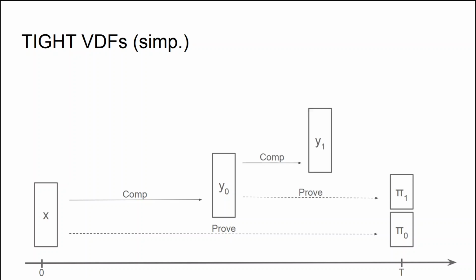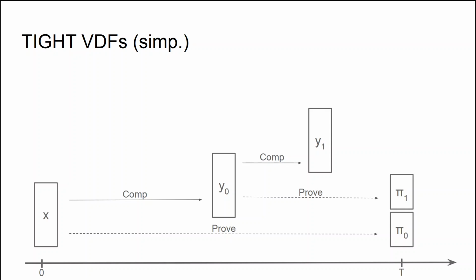delay function. However, at time t over 2, I'm going to spawn a parallel processor which is going to compute the verifiable delay function on input the intermediate value y0. And at the same time, I'm going to prove that the corresponding computation is well formed. And note again that by setting the parameters correctly, my proving algorithm will terminate exactly at time t, whereas my compute algorithm will terminate at 3/4 of the t.